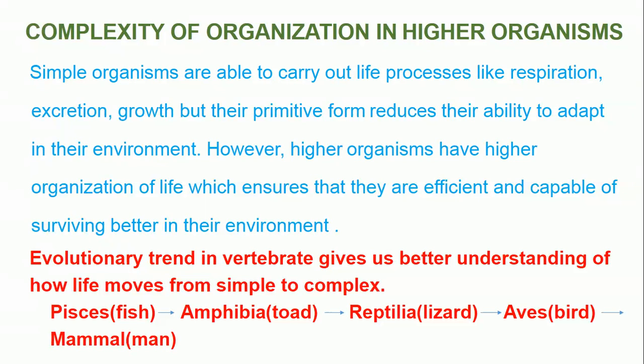Like in the evolutionary trend of plants, we have what we call the Thallophyta, which are simpler than the Bryophyta. Bryophyta are simpler than the Pteridophytes, and those ones are simpler than the Spermatophytes. So the Spermatophytes are the most advanced in plants. They are more complex than others. So we can also see this in the invertebrates, which start from the Porifera to the Coelenterates, from there to the Platyhelminthes, and so on.